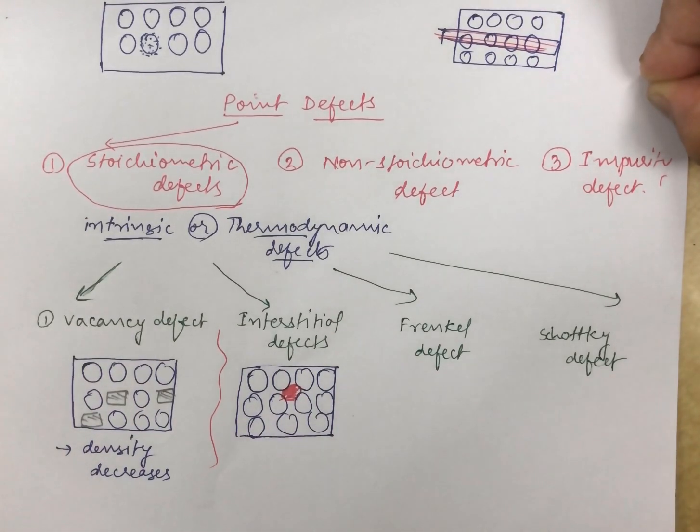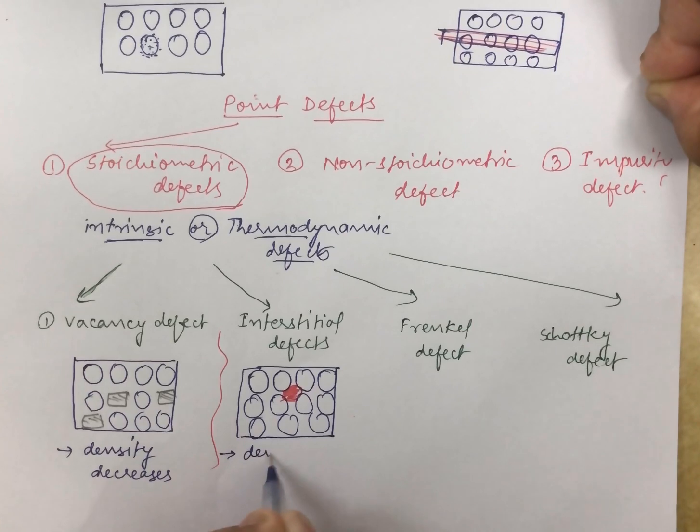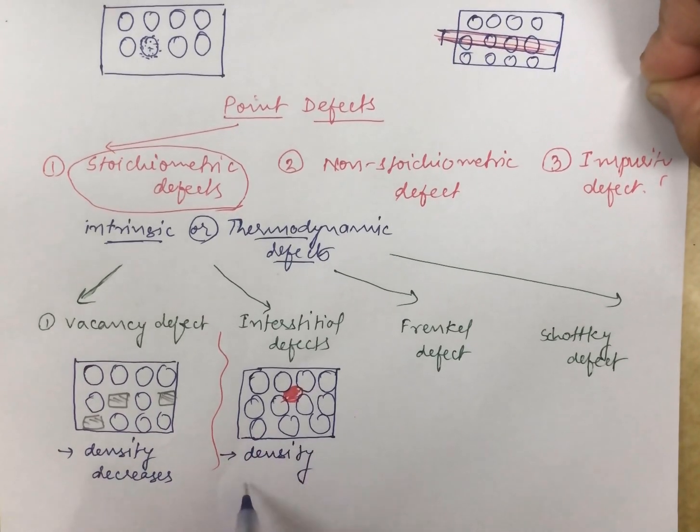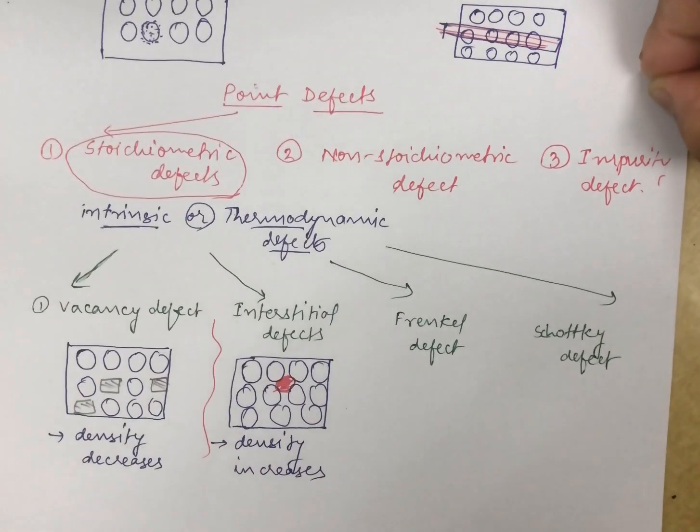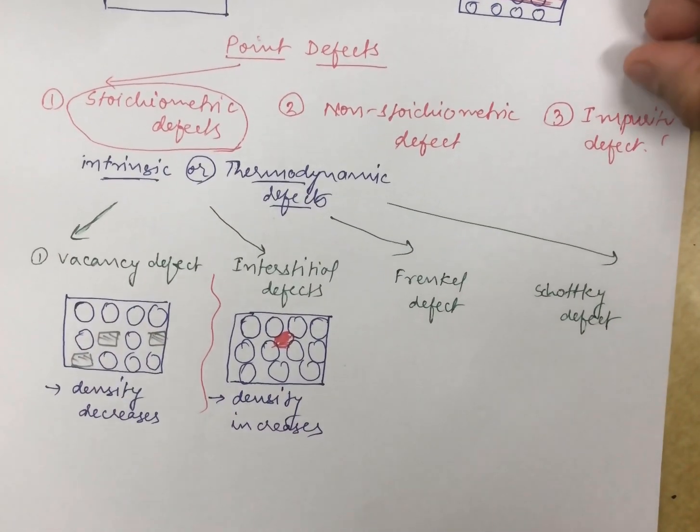Interstitial spaces are nothing but the voids left over, the space not occupied by the atoms. So in this case, what can you say about the density? You will say that the density here increases. Okay students.